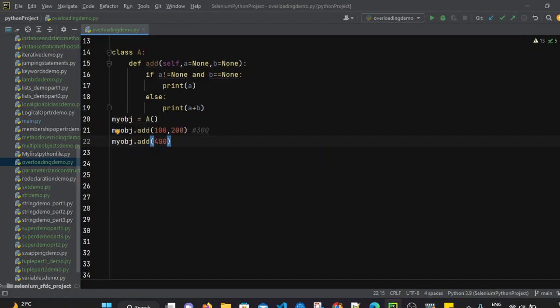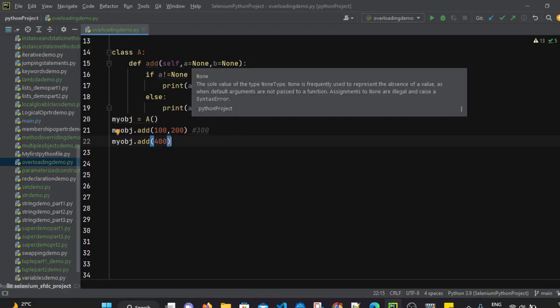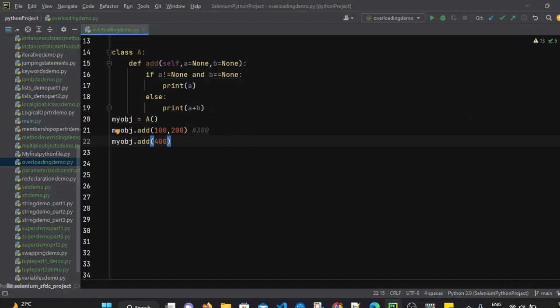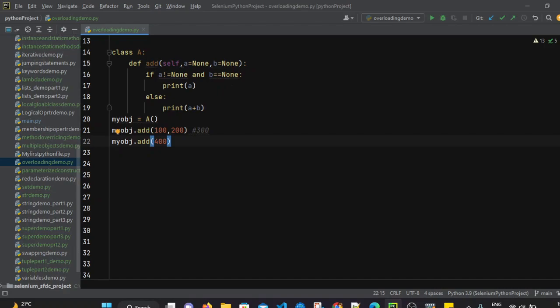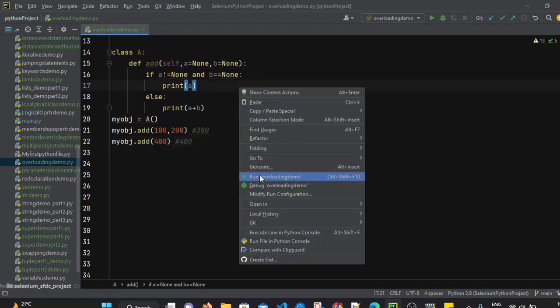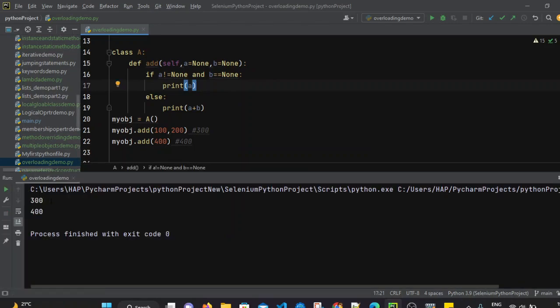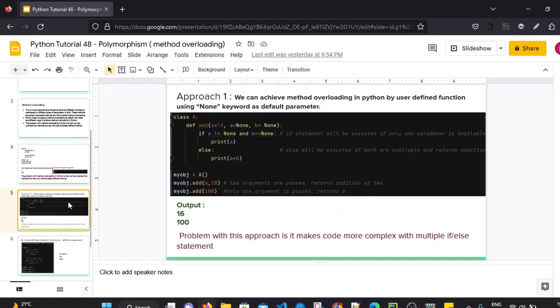In this situation this 400 value will be assigned to a, and we haven't passed any second parameter. So the second parameter, that is b, will be considered as None. So it will enter this if condition and it will print the value of a, that is 400. So that is the desired output we want. And after that let's execute this file. When we execute this file we can get the desired output. So this is the first approach.